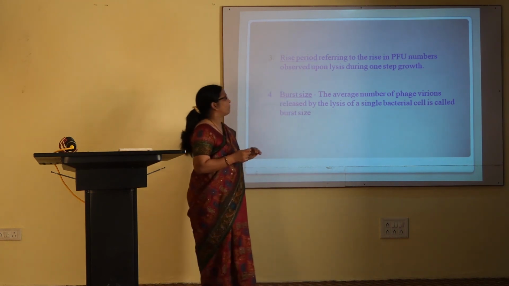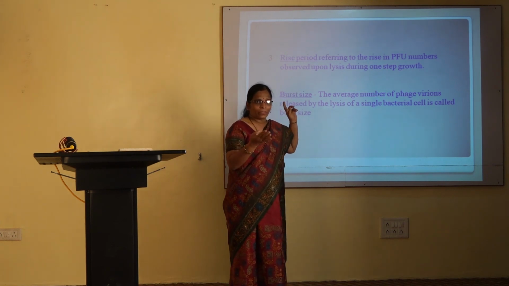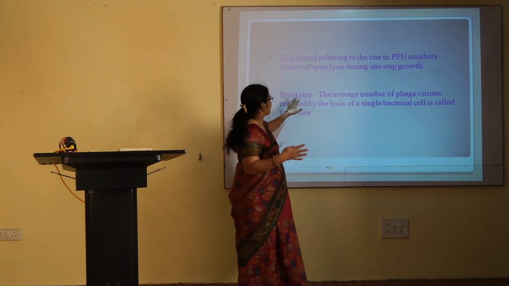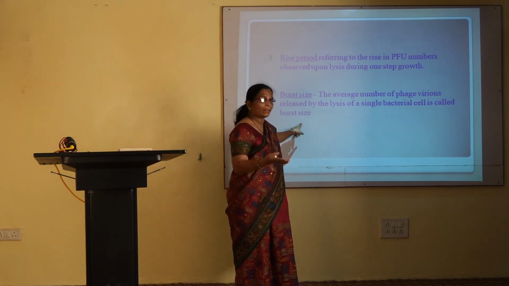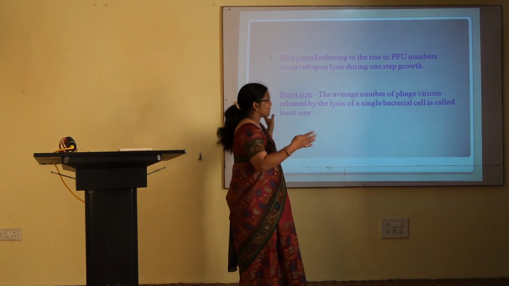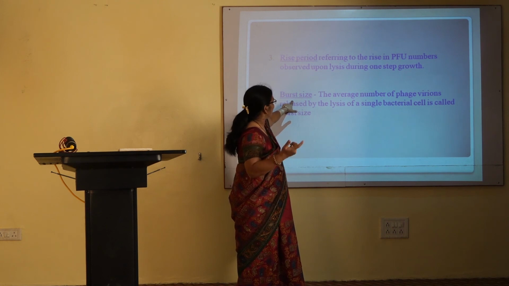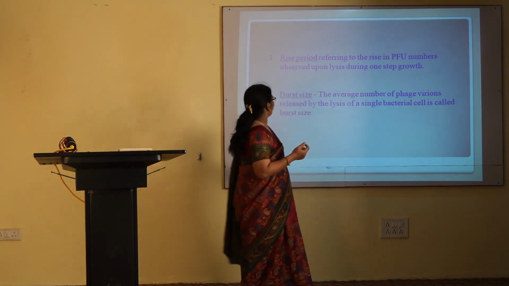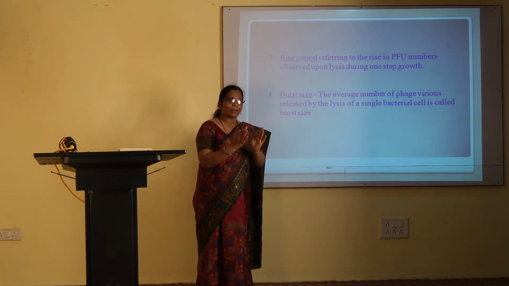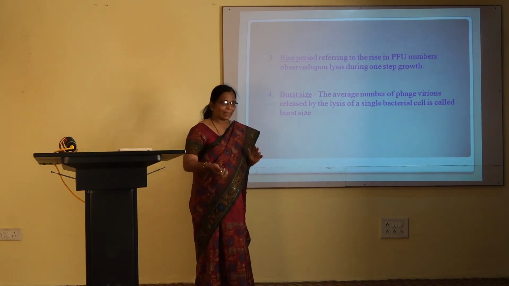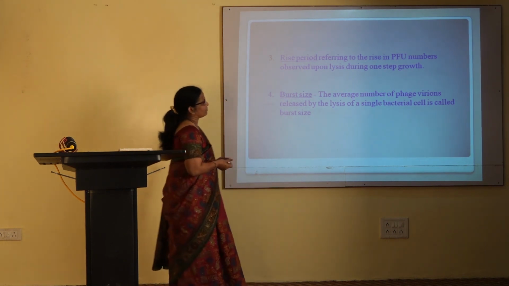And the fourth one is the burst size. Burst size is very important. Many students do not have clear concepts regarding burst size. From the definition you might not understand the concept, so let us first understand what is meant by burst size. It is the average number of phage virions released by the lysis of a single bacterial cell. How many phage particles are released from a single bacterial cell after infection? That is nothing but the burst size.